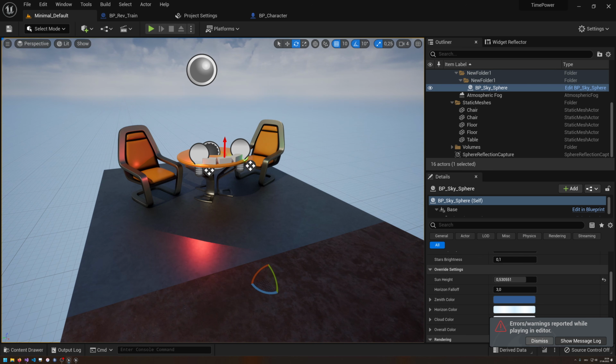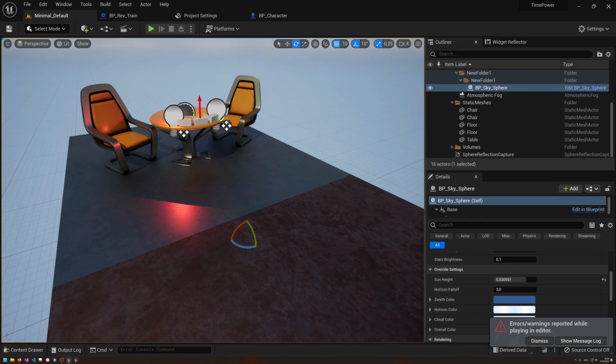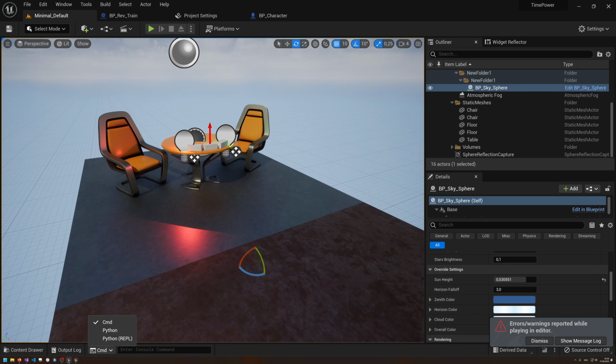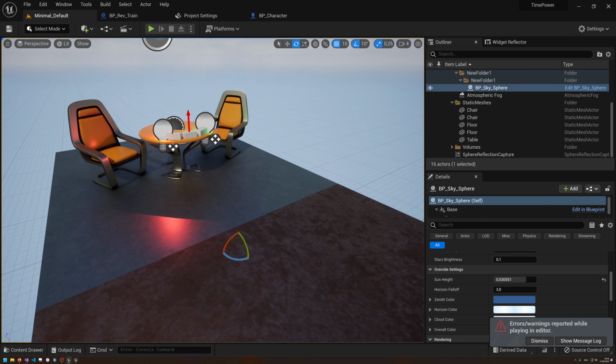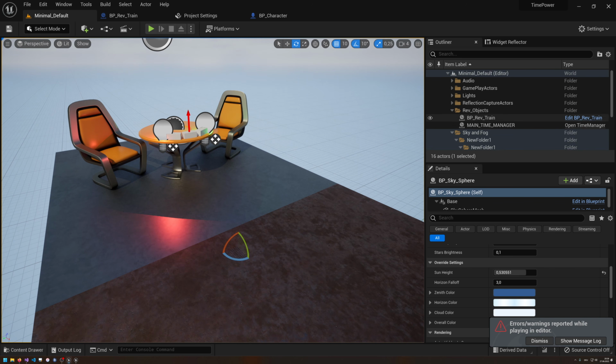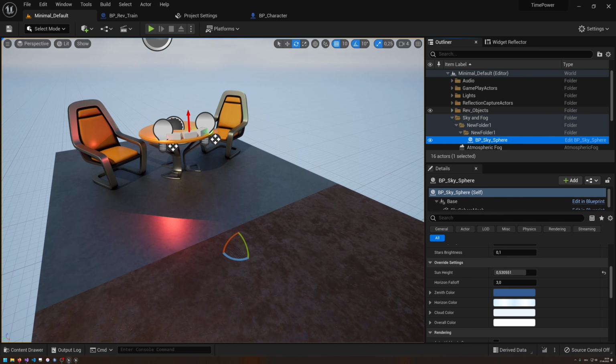Basically what we need to do here, can we dismiss this? No, we cannot, sadly. We need to set this on the character, but we cannot because the character is not in existence here. You can see the player start is in there somewhere, but actually the character is not. The character's not in our scene by default. It's going to be spawned by the game mode.